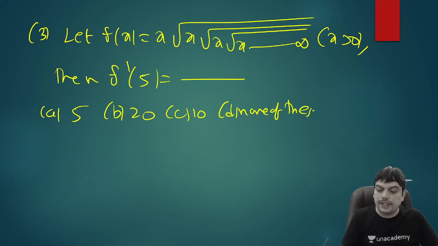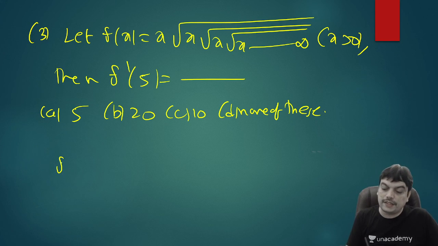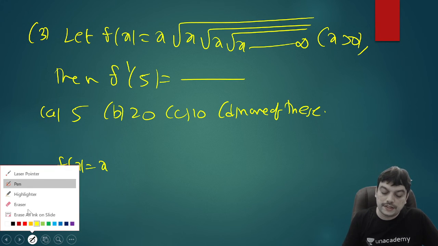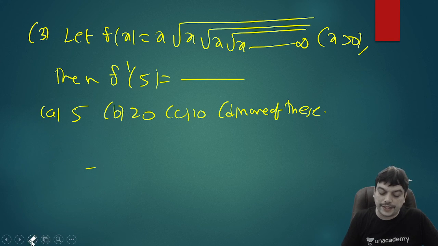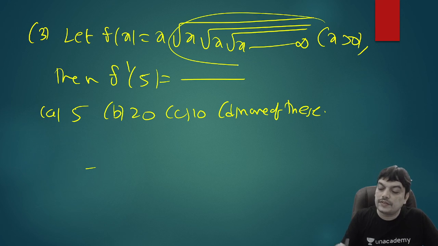So this is a very simple question again. So you can see this is of the form f of x is equal to x into. So it is repeated from where? Suppose you consider this part. So it is not repeating from x here. It is repeating from next stage. So what I will do? Let us suppose first we'll simplify that part which is written here. That is starting from the next term. That is I'll consider this part as z.